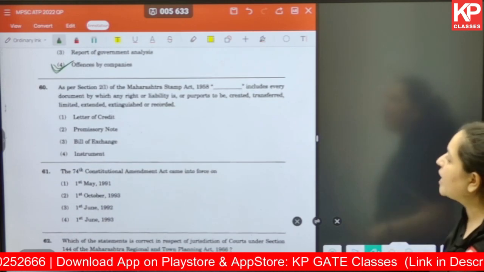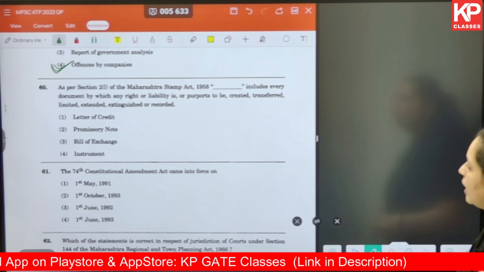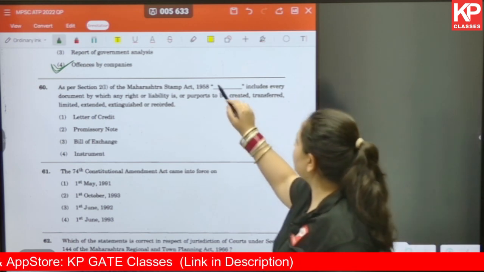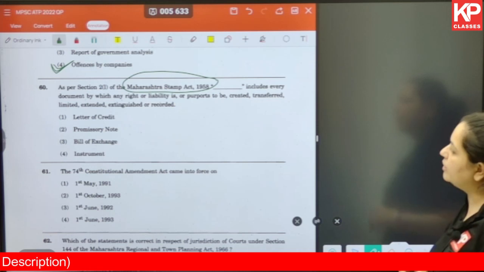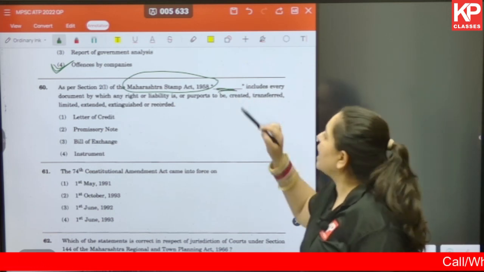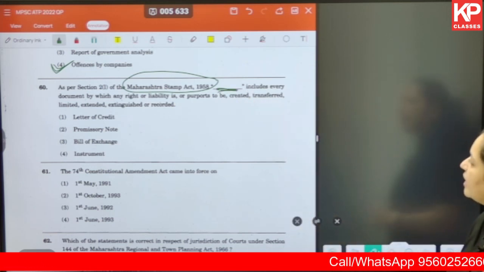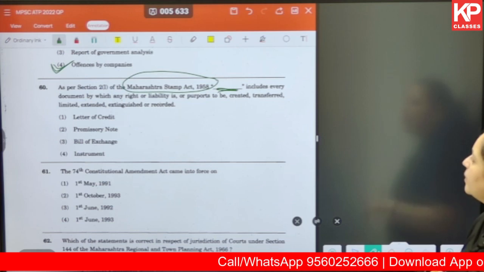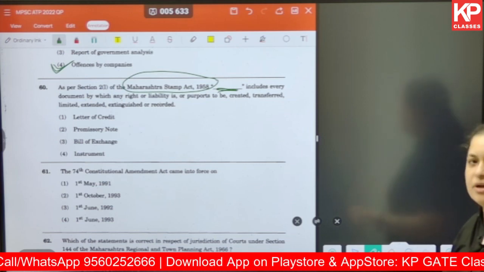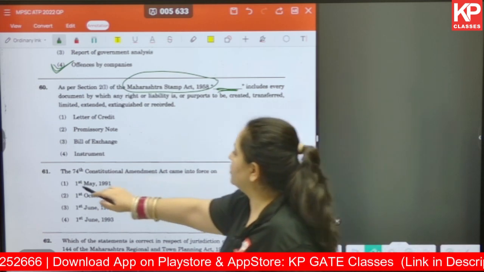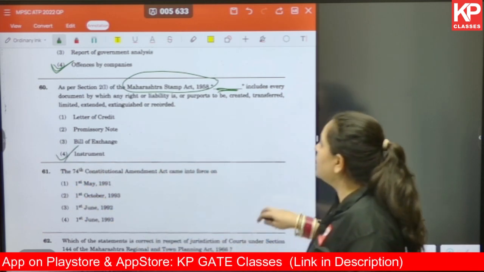Question number 60. As per section 2.1 of the Maharashtra Stamp Act 1958 includes every document. What includes? Every document by which any right or liability is or purports to be created, transferred, limited, extended, extinguished or recorded. The answer for this is instrument.